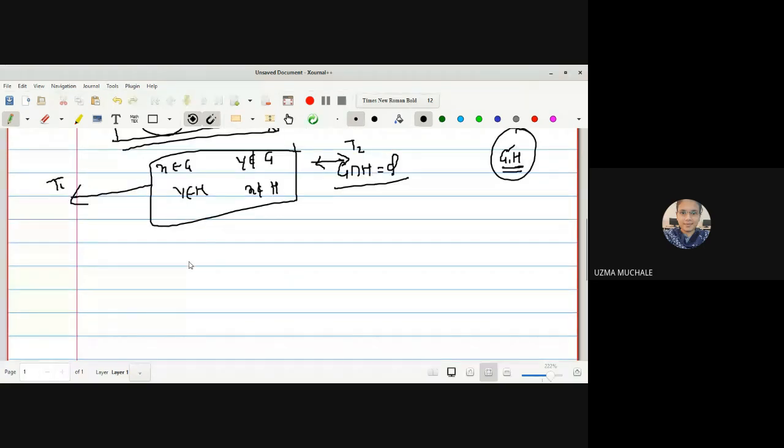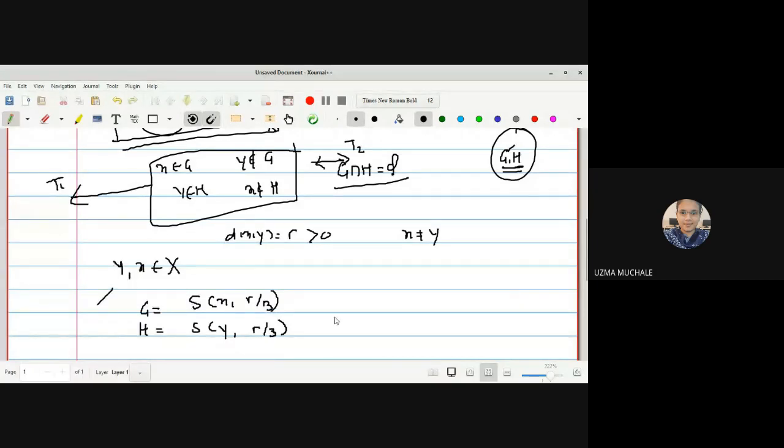For that, what we have obtained is d of x, y is equal to r, which is greater than 0, and x and y are two distinct points. Here x and y are any points of capital X. So I will define G and H in such a way that S of x, r by 3 and S of y, r by 3 belong to tau.